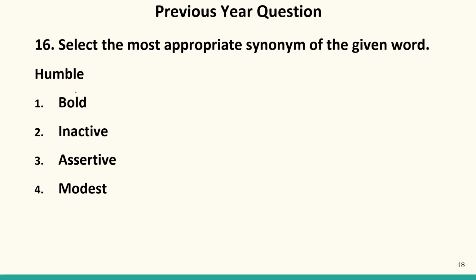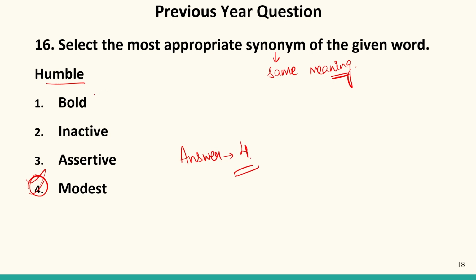Select the appropriate synonym of the given word. Synonym means same meaning word. Now we have the word humble. Humble means modest. So 4th, our answer will be 4. Inactive is lazy. Bold is someone who is audacious, someone who is very brave. Assertive is a kind of person who can make anyone do anything which he wants.